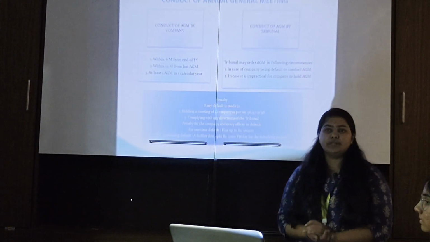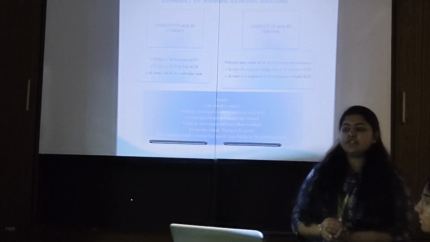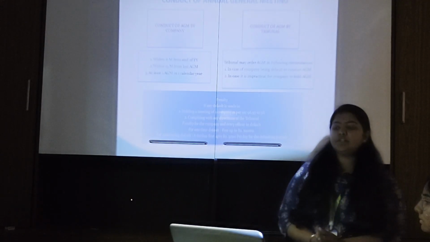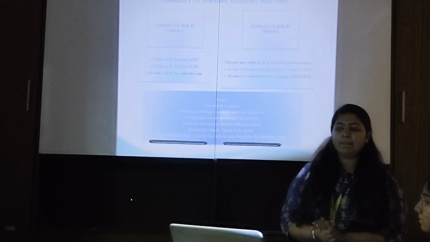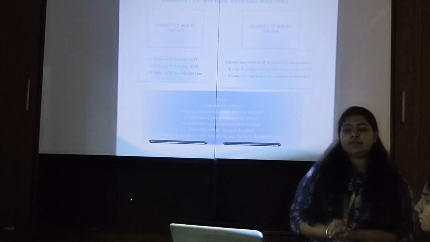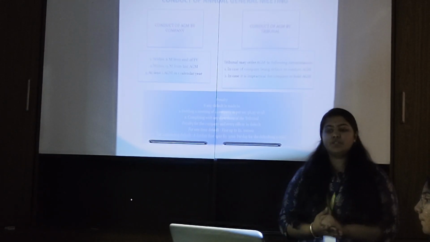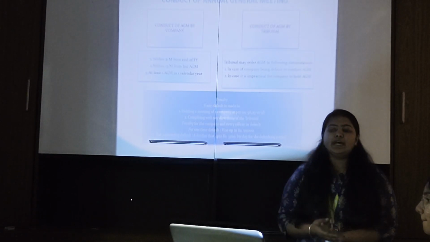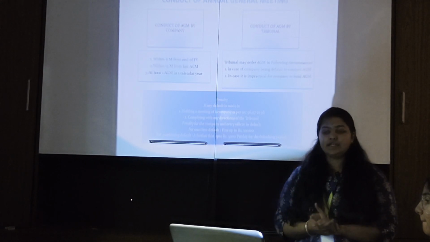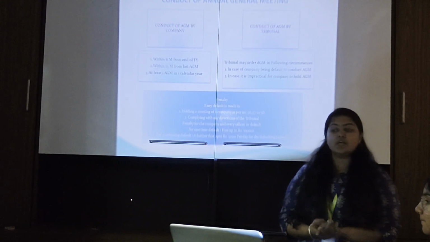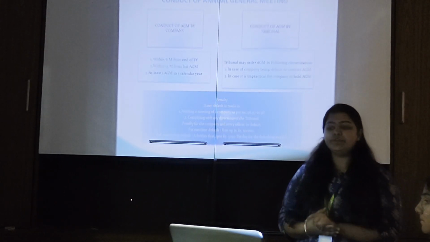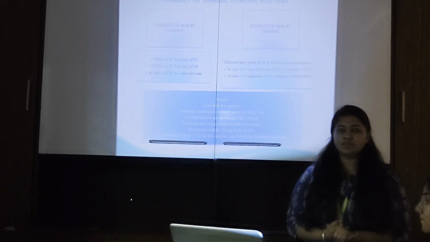Conduct of annual general meeting. Conduct of annual general meeting by the company and conduct of annual general meeting by the tribunal. Conduct of AGM by the company: within 6 months from the end of the financial year, within 15 months from the last annual general meeting, and at least one AGM in one calendar year. Then conduct of AGM by the tribunal. The tribunal may order an AGM in the following circumstances.